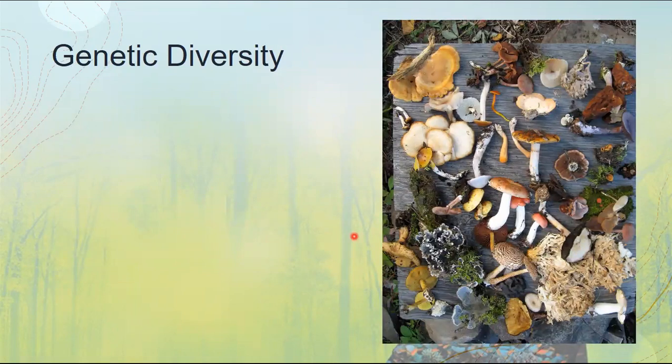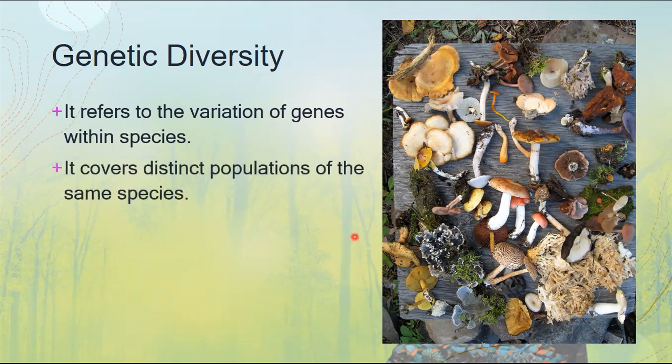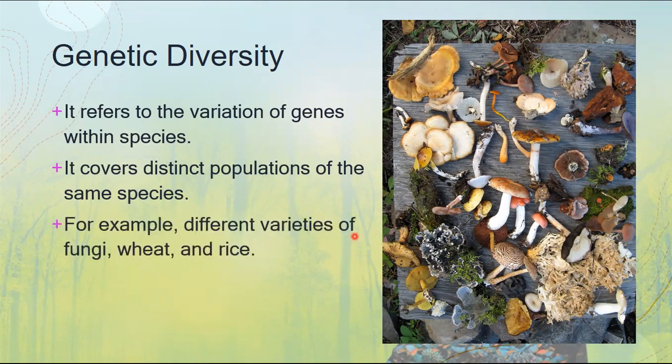The second level is your genetic diversity. Genetic diversity refers to the variation of genes within the species. It covers distinct populations of the same species. For example, genetic diversity is the different varieties of fungi, wheat, and rice.